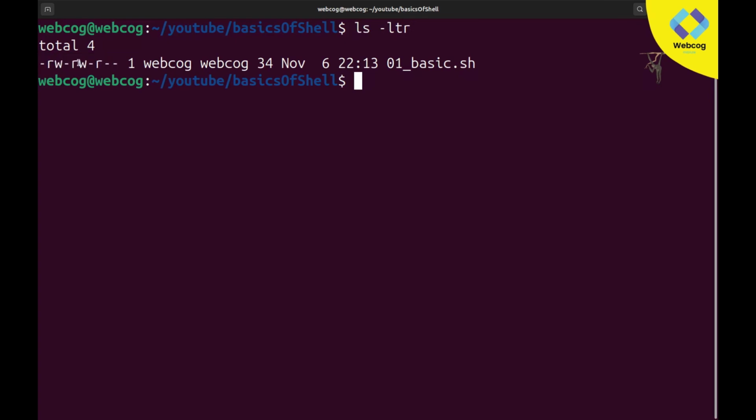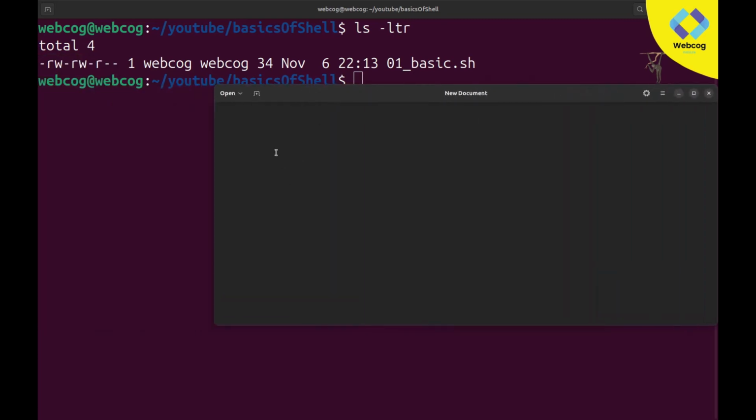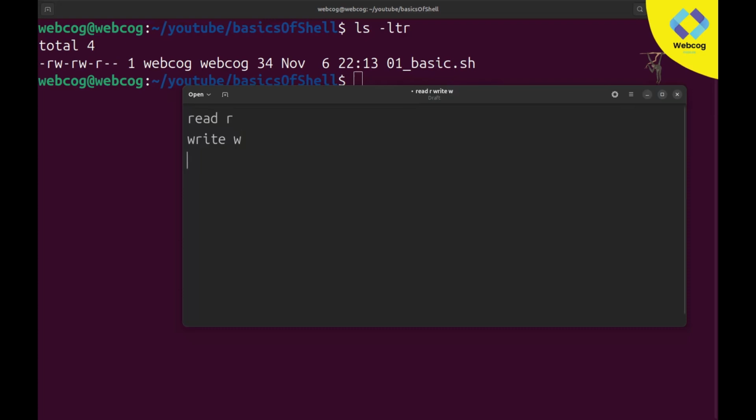But in any operating system, no matter if you are in Windows, Mac or Linux, we have 3 types of permissions: read, write and execute. The first one is read, which stands for R. After that we have write permission, which is W, and after that we have the permission of execution, which is X.